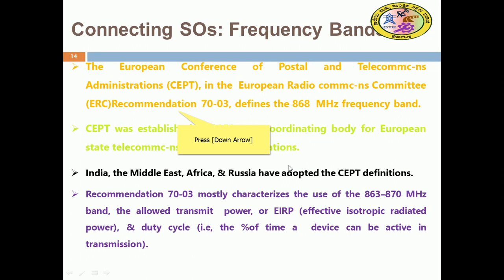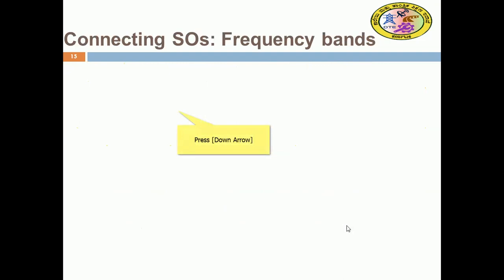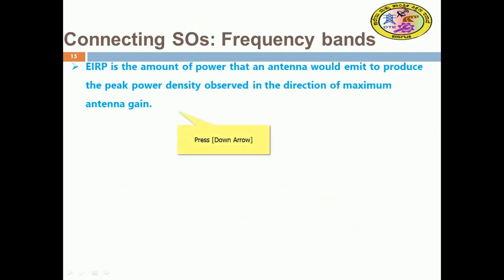This 863 to 870 megahertz subband is exercised in the recommendation 70-03 by both CEPT and ERC, and most countries have adopted it. The ERP is the amount of power the antenna would produce as a peak power density observed in the direction of the maximum antenna gain.